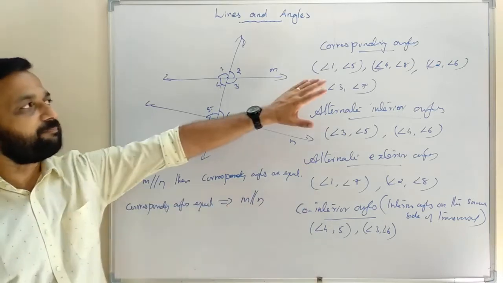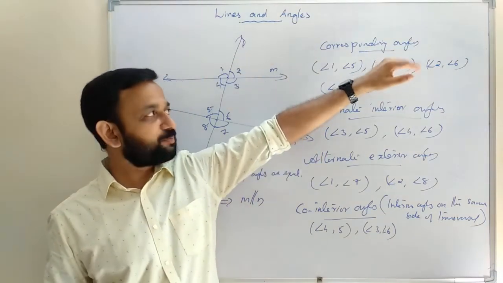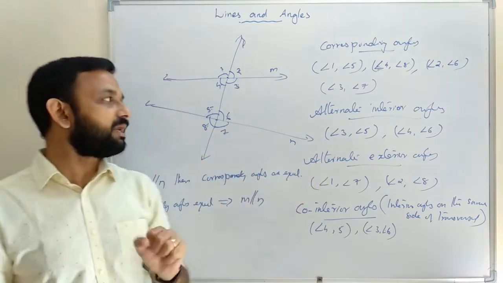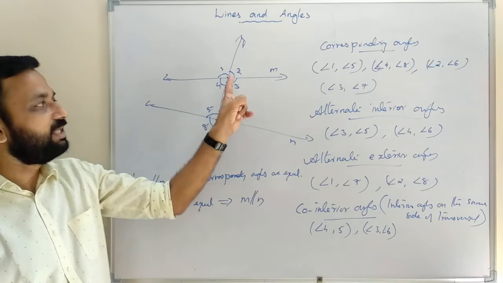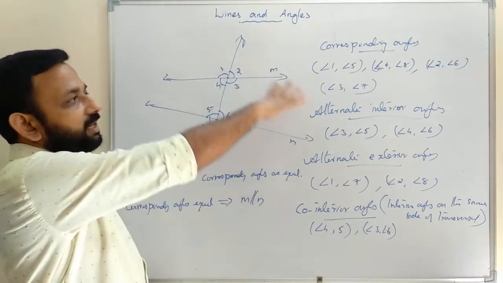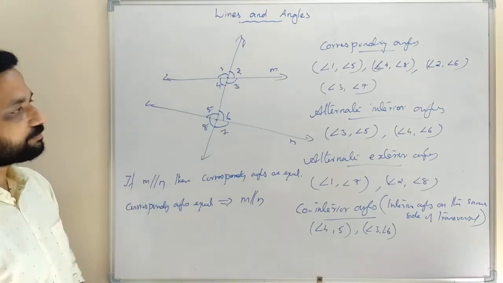So we cannot say corresponding angles are always equal. Corresponding angles are equal only when the lines are parallel. Otherwise, in this figure, the corresponding angles are not equal. If lines are parallel, corresponding angles are equal. So that is the first axiom and the second axiom.